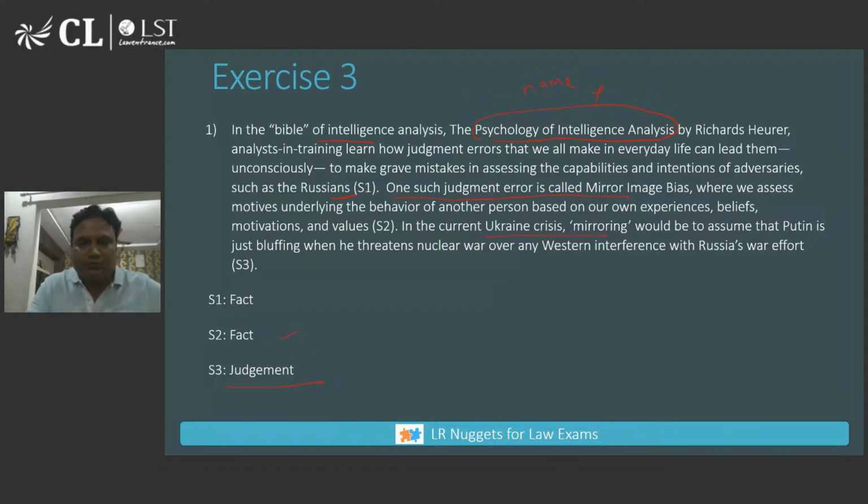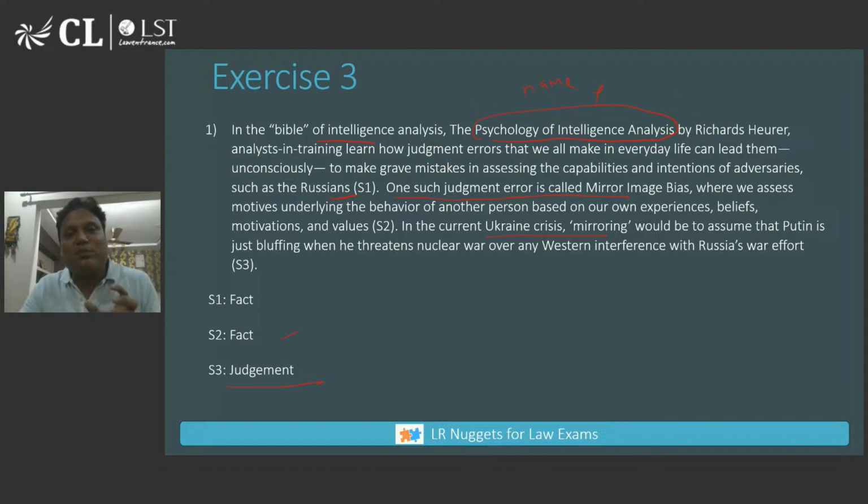Okay. The concept of mirror bias is not important. That is a definition, and a lot of time we fall for that trap. Ask yourself a very simple question, Pranshi. The question you should ask is: for which line has the author written this passage? What is the message that he's trying to pass? Right?